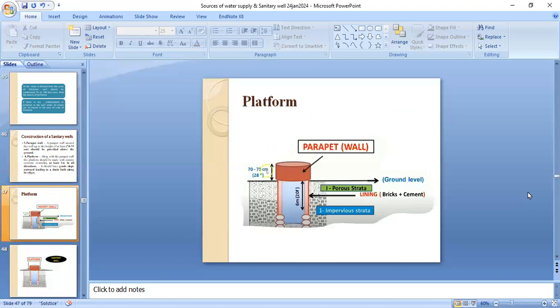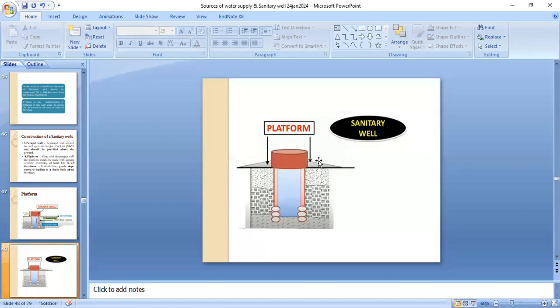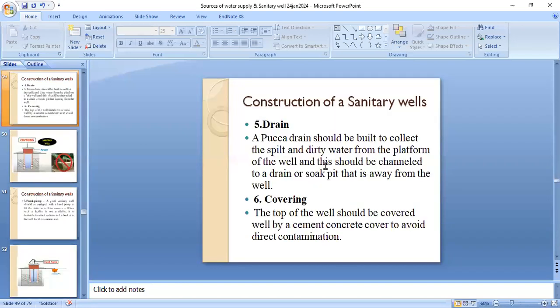It should have a gentle slope outward, leading to a drain along its edges. This is the parapet wall. This is the diagram that is showing the parapet wall and the platform. This is the slope of the platform. Now the drain. A proper drain should be built to collect the spilt and dirty water from the platform or the well, and this should channel to the drain or soak pit that is away from the well.